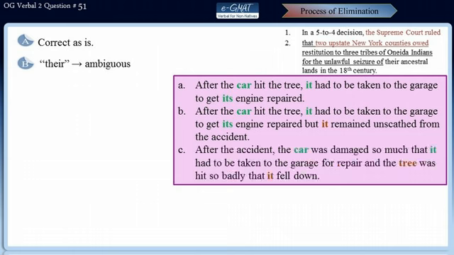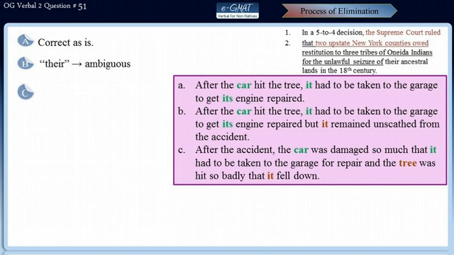For example, in this sentence, after the accident, the car was damaged so much that it had to be taken to the garage for repair, and the tree was hit so badly that it fell down. Here we do not have any pronoun ambiguity error because both the pronouns have been placed very close to the antecedents that they refer to. But this is not happening in choice B, and that is why choice B is not correct.